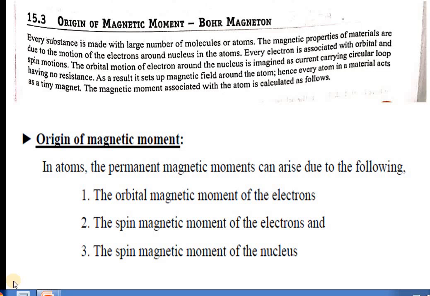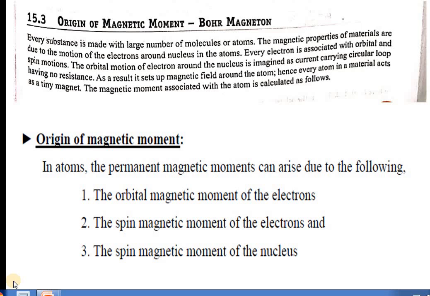The next concept is the origin of magnetic moment. How the property of magnetism is shown by some materials is explained by the concept of origin of magnetic moment, and we are going to derive the formula for the Bohr magneton.